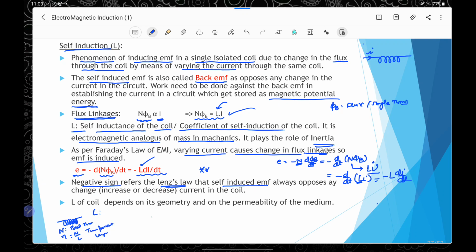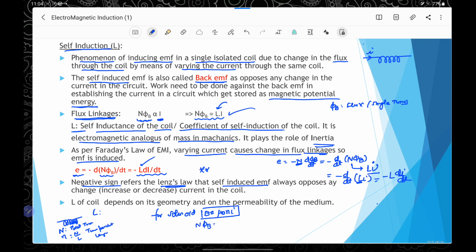So we know for a solenoid the magnetic field inside is uniform and outside it is 0, and this magnetic field is mu naught n i, where mu naught is the coefficient of magnetic permeability, n is the total number of turns per unit length and I is the current in the coil. So this is the magnetic field produced inside the solenoid, which will be uniform,